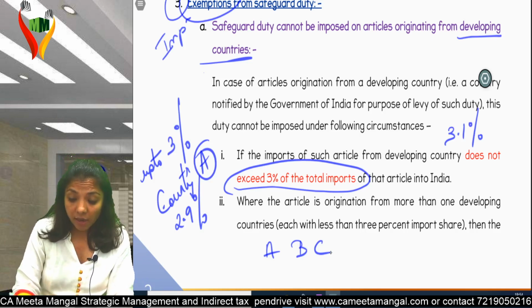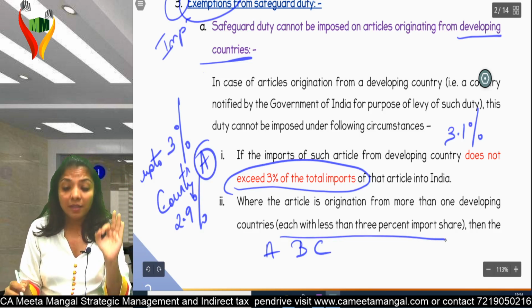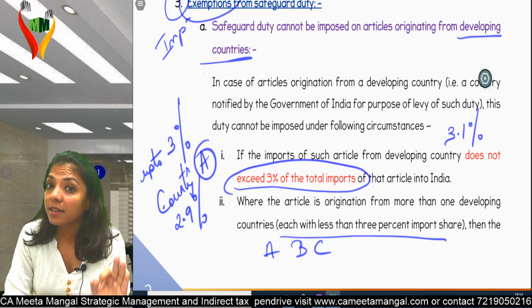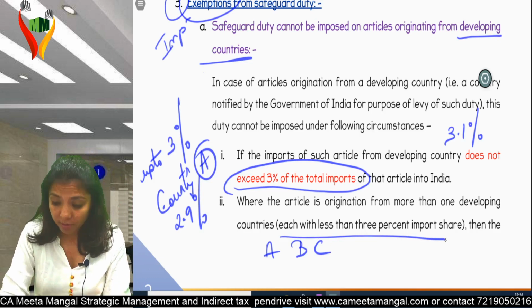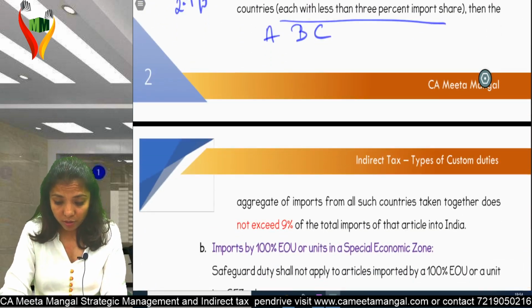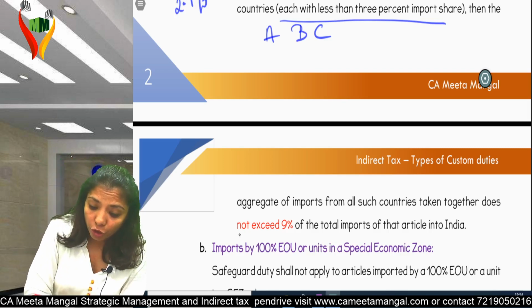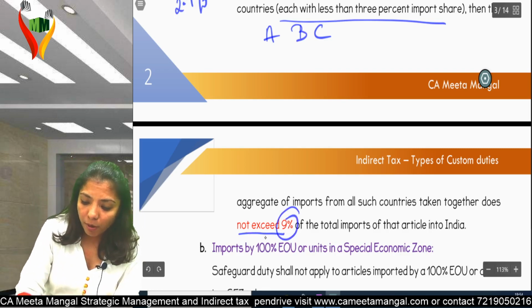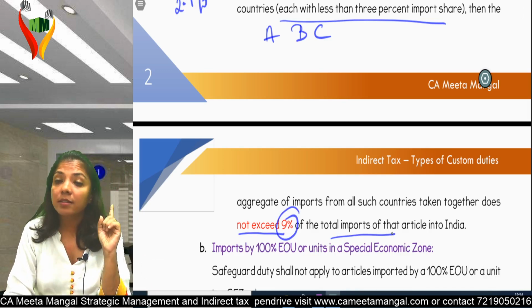In that case, each should be less than 3%. Then the aggregate of imports of all such countries taken together should not exceed 9% of total imports of that article in India. See, understand?